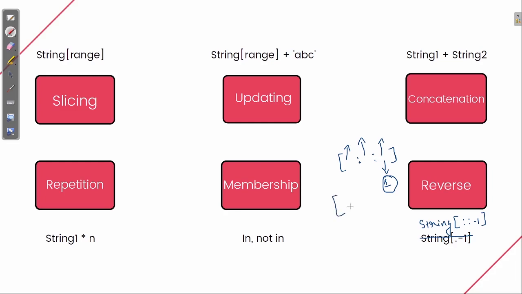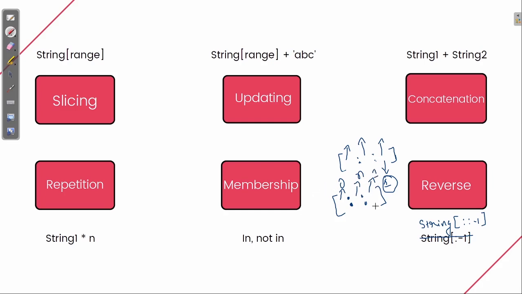And now, what is the format to print it? If I write like this, it takes the lower limit as 0, the upper limit as the size of the string, n, and automatically takes the step count as 1.